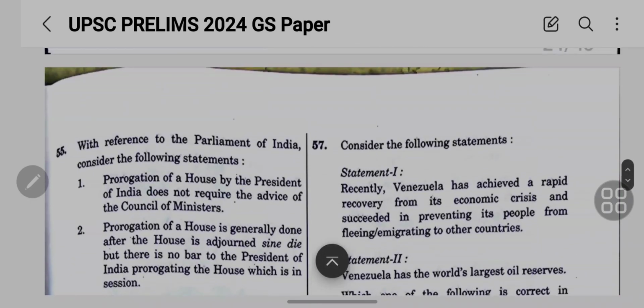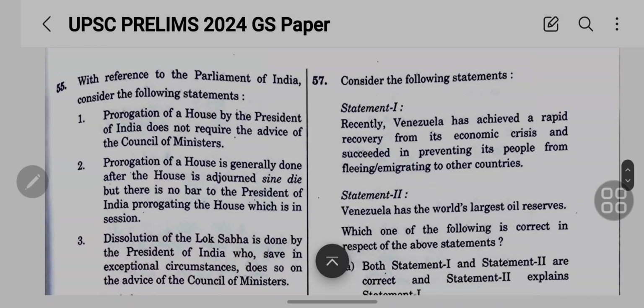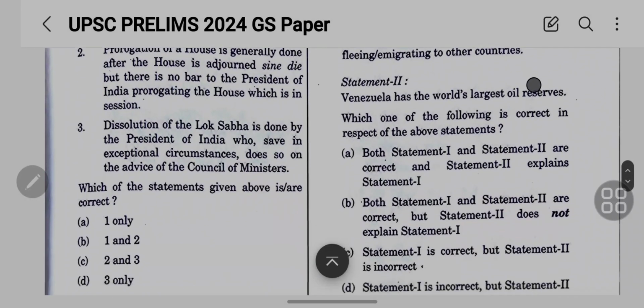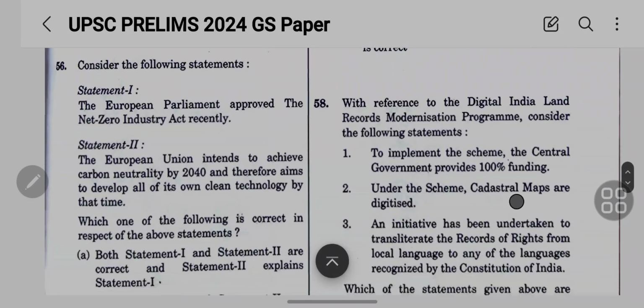Okay, then come to the next question, the 57. Statement 1: recently, Venezuela has achieved a rapid recovery from its economic crisis and succeeded in preventing its people from fleeing or emigrating to other countries. Statement 2 is that Venezuela has the world's largest oil reserves. Which of the following statements is correct?